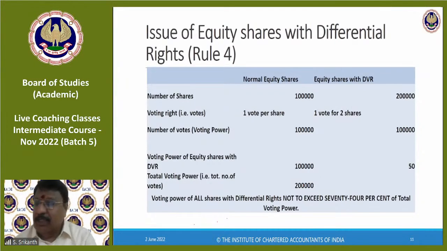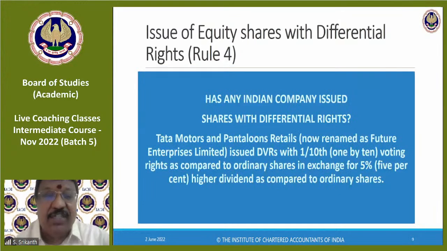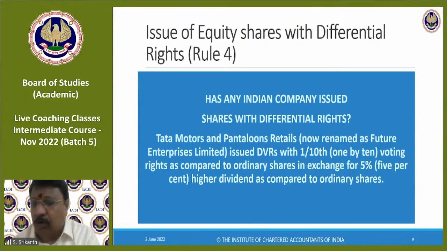I'll answer Mantanjali's question. The 5% higher dividend will be given only to the shareholders with differential voting right. Since this person is foregoing his voting right, instead of 1 share, 1 vote, he is taking 10 shares, 1 vote, 1 by 10. Therefore, he is given 5% extra. The normal equity shareholders get 1 full share, 1 complete vote, and will not get 5% more.